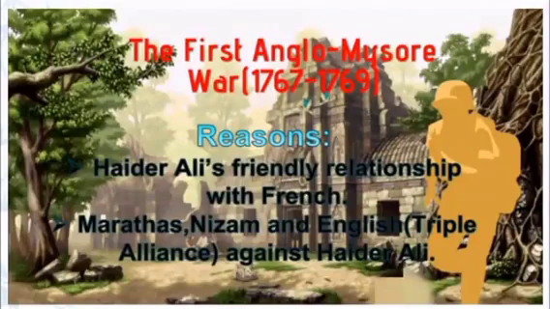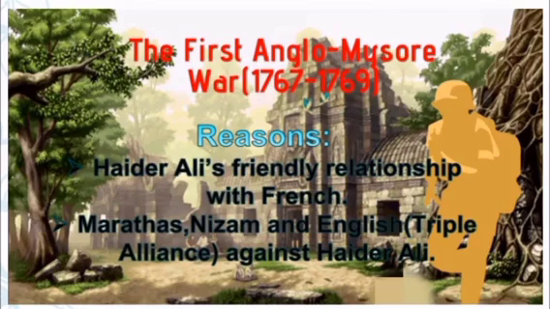Now let's see what the reasons are for the First Anglo-Mysore War. The first reason is Hyder Ali's friendly relationship with the French. The second reason is that the Marathas, Nizam and English were against Hyder Ali.